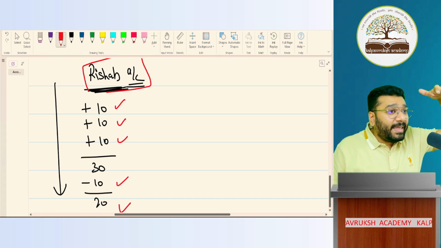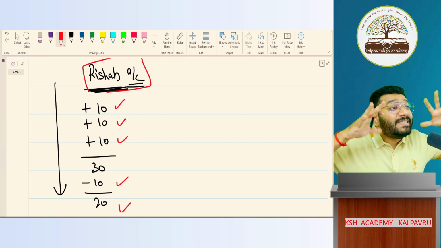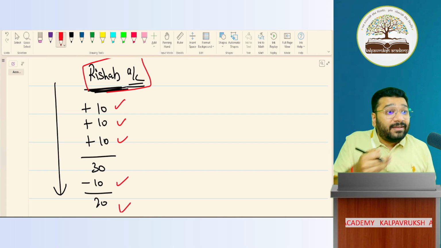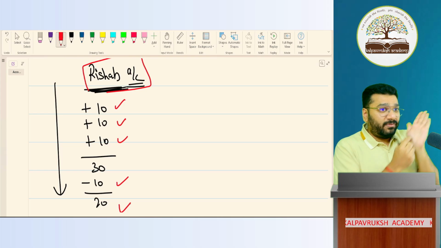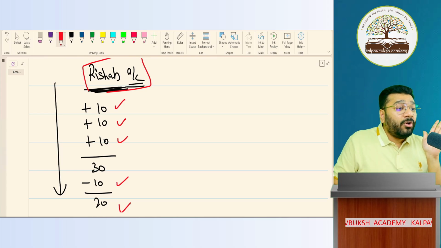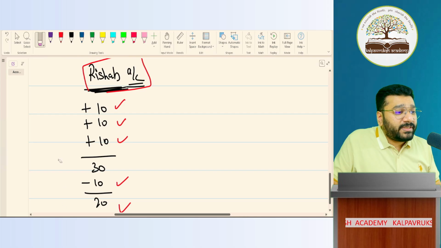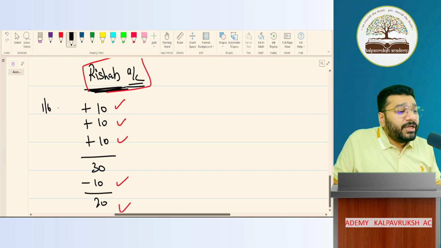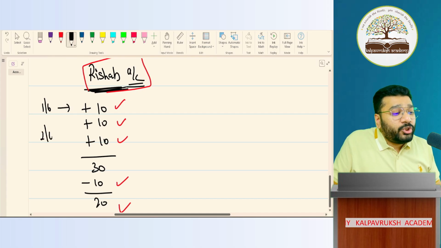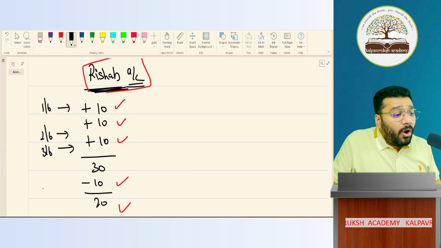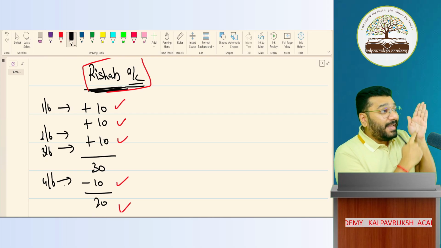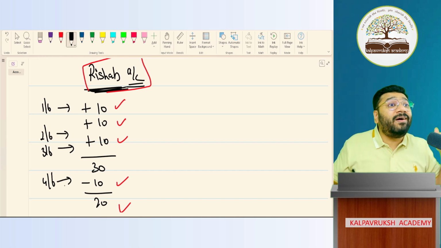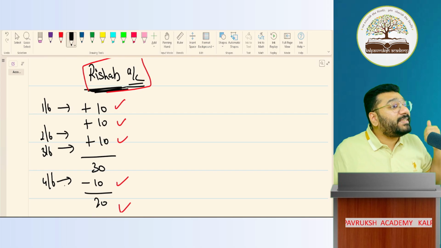So account is a place where you record all the transactions of similar nature so that you understand the history of transaction. So whenever I take Rishabh ka page in the diary, I will understand, okay, what is the first date when he purchased? Let's say on 1 June, Rishabh purchased for 10 rupees. On 2nd June, another 10 rupees. On 3rd June, another 10 rupees. On 4th June, he made the payment. So if I go back and check the data, I will get the complete history of the transaction.